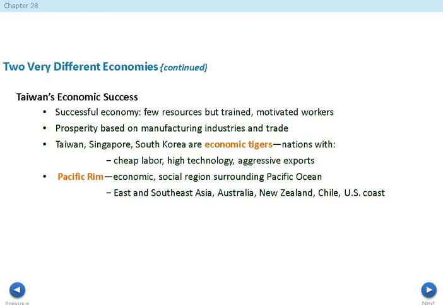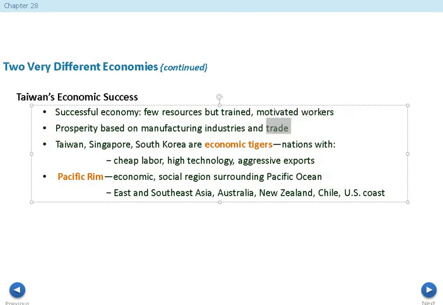Now, Taiwan is going to have a little bit different economic success story. What we see is that they've got few resources, so they don't have the resources like Mongolia and China does. But they train their workers, they motivate their workers very hard, and they're very prosperous. This prosperity is going to be based on manufacturing industries, and if I could underline anything right here, I would underline this word: trade. They have got very, very aggressive trades.